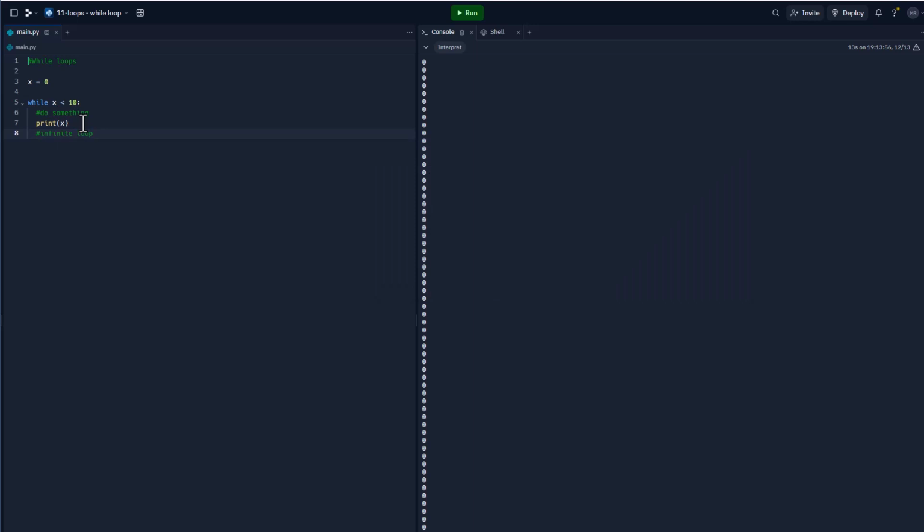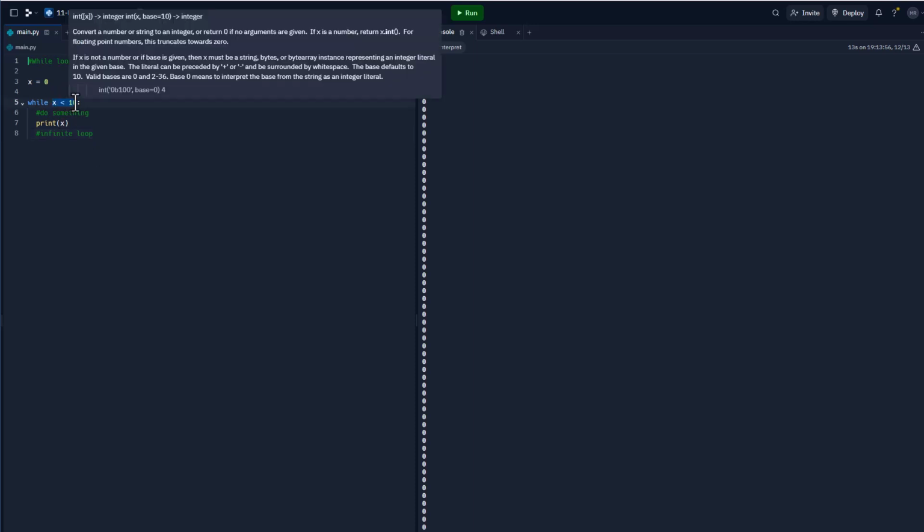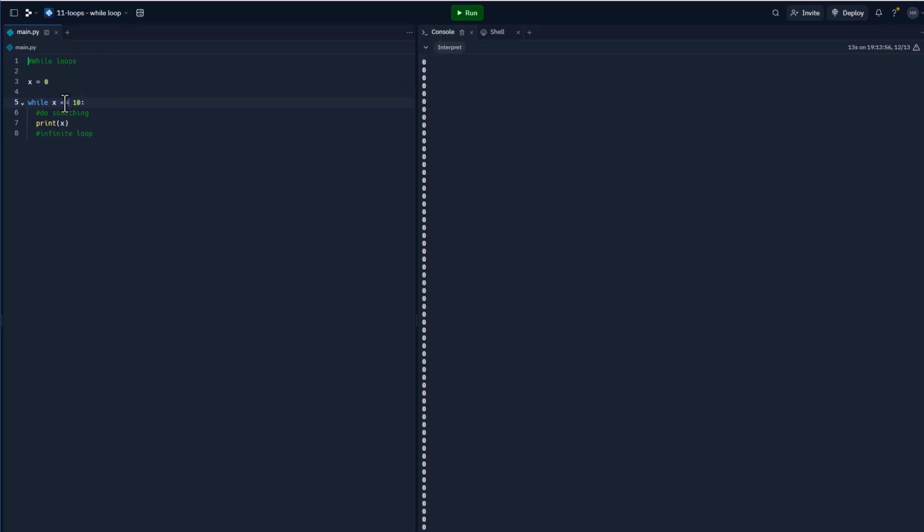In some cases, infinite loops are good; you may want them. But in most cases, particularly here, you want to be able to control this. What we want is for this to basically count to 9. Actually, we can go to 10, so we'll say less than or equal to. So while x is less than or equal to 10, do something.